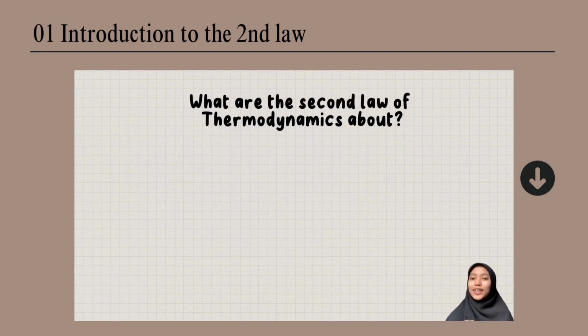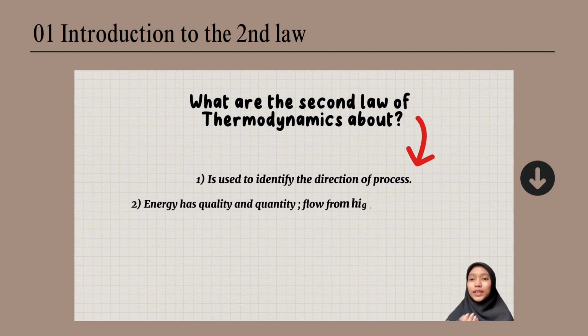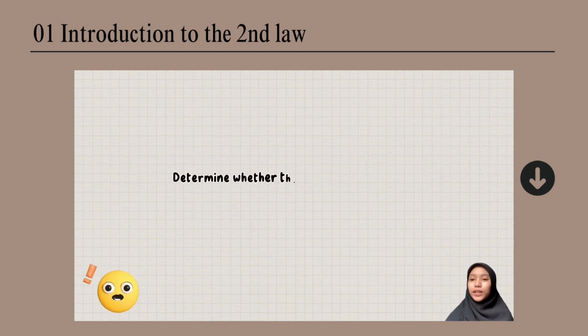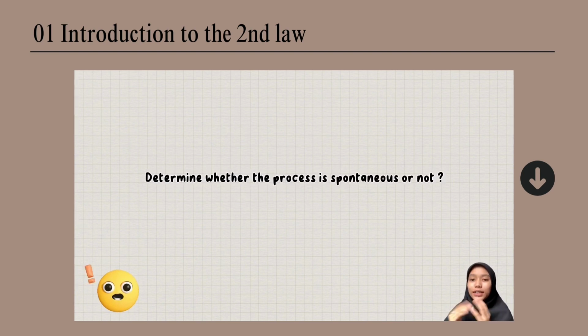So the second law of thermodynamics is used to identify the direction of a process and also asserts that energy has quality and also quantity. Energy will flow in the direction of the high quality to a lower quality, and the second law is also used to determine whether the process is spontaneous or not. So let's consider an example.